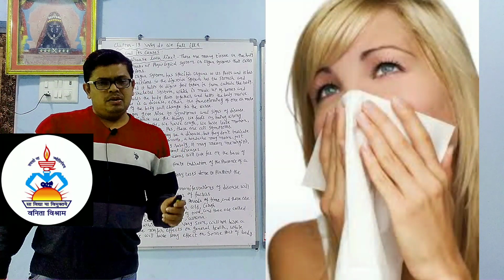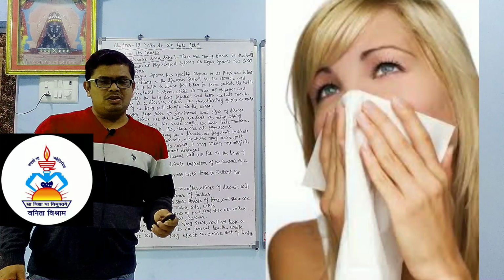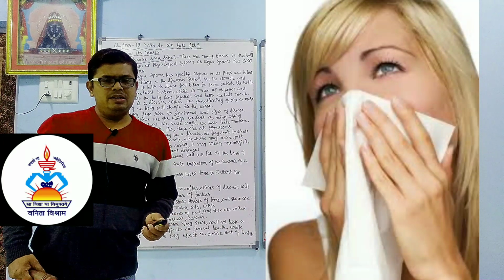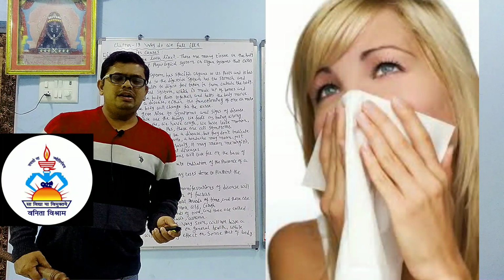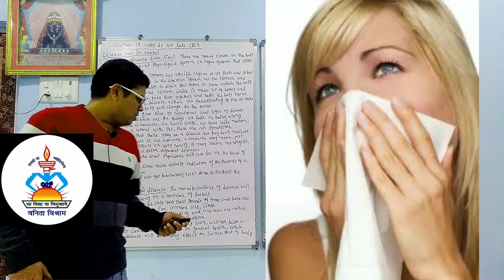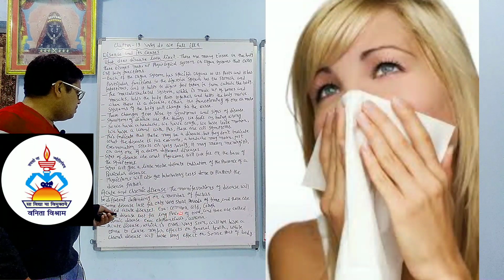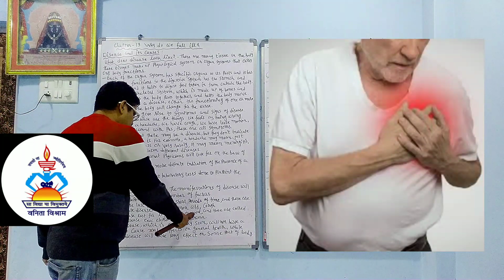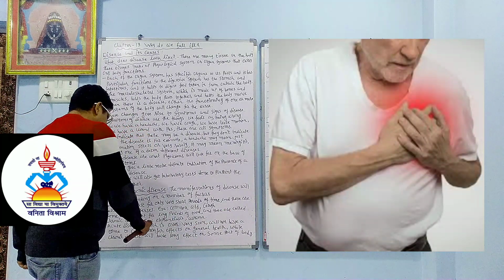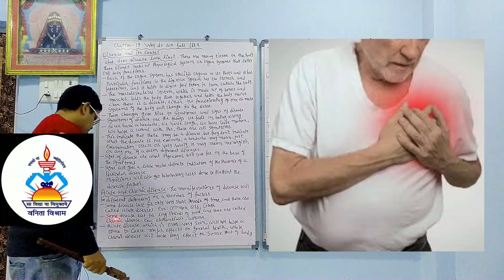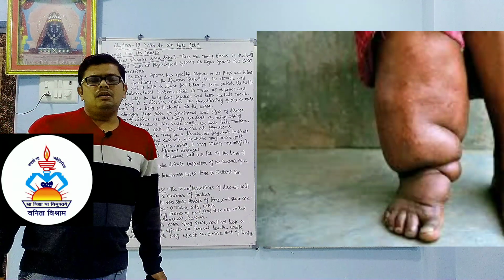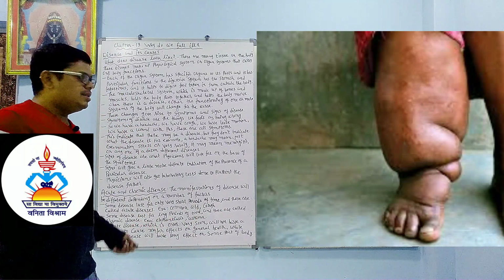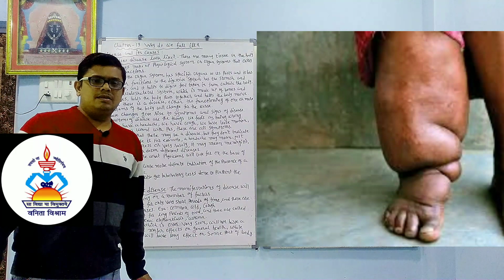Acute disease does not last for a long time, it is a short term disease, and chronic diseases last for long days, even years. Okay, and they have an adverse effect on a particular organ. So here the example of acute disease is common cold and cough. Some diseases last for a long period of time, and these are called chronic diseases. Example, elephantiasis and asthma.